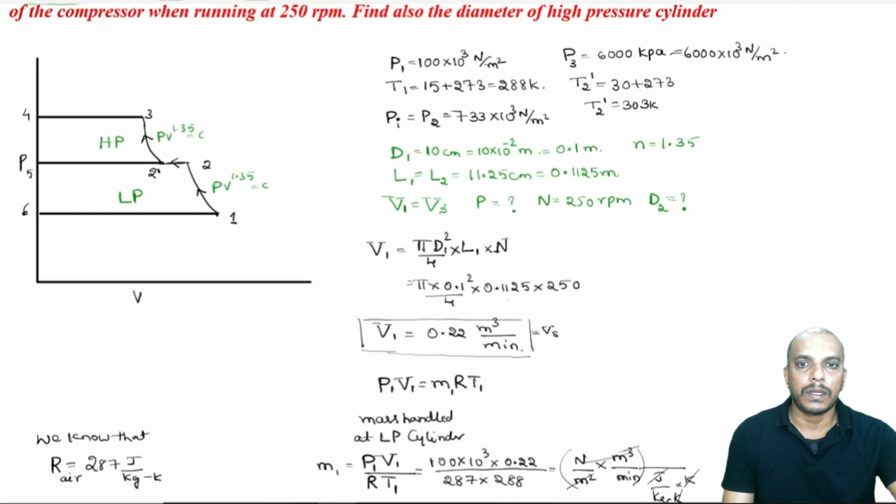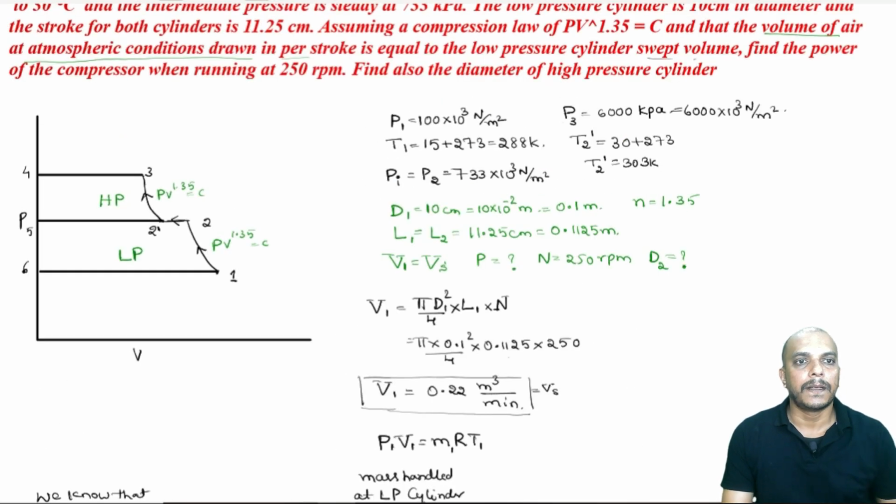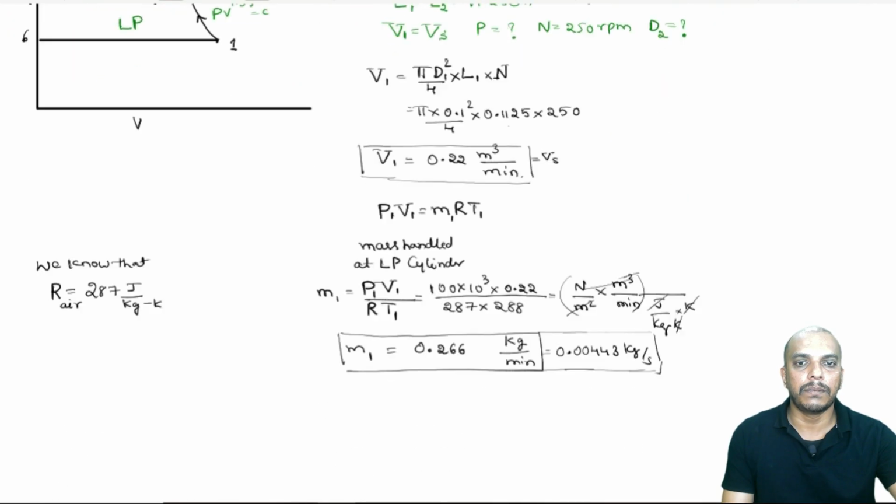Now, let us go to the second part. We have found out the volume of air. Find the power.